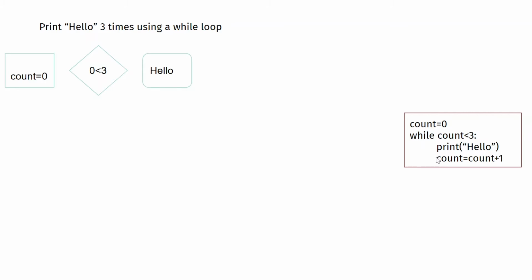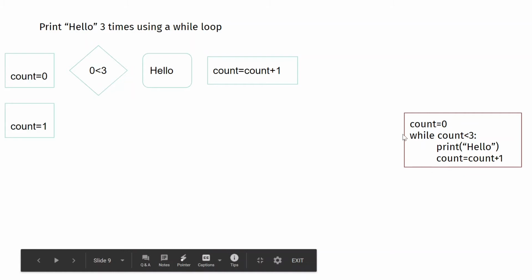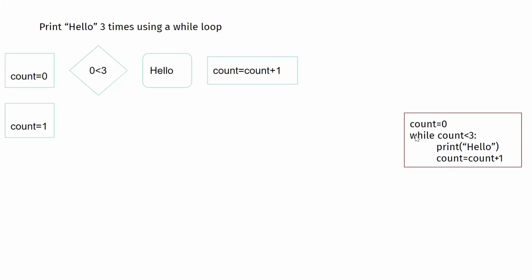After this, you're still in the while loop. So you'll go down and you will increment count to 1. So 0 plus 1, count becomes 1. Now, will it go outside? No. It will go back again and check this condition. Now count is 1 and it checks if 1 is less than 3. It is true, so it will print hello and count equal to count plus 1.